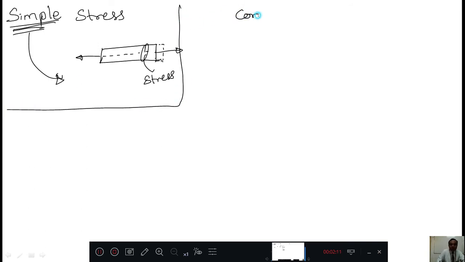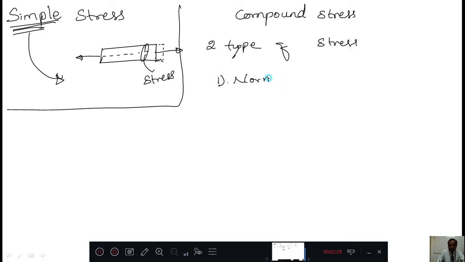When you come to compound stress, two types of stress will act on a body. The first one is normal stress.